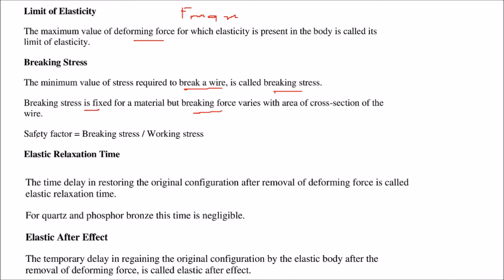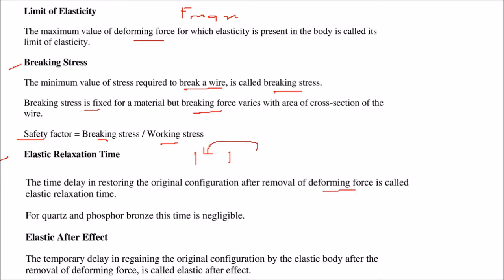So there is a safety factor which is related with this breaking stress, which is breaking stress divided by the working stress. Elastic relaxation time. What is this time? There is a delay of time in restoring the original configuration after the removal of the deforming force. This is called elastic relaxation time.